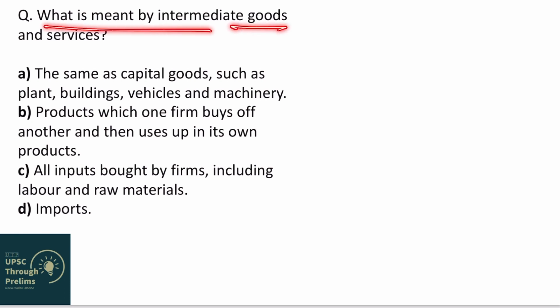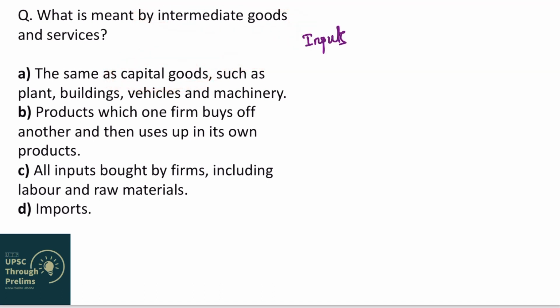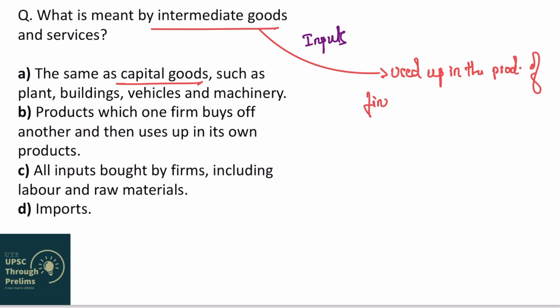What is meant by intermediate goods and services? I have already discussed intermediate goods in my first video, which is on types of goods and services. Please watch that. The first statement says they are the same as capital goods such as plant, buildings, vehicles and machinery. See, in the previous question, I said that capital goods and intermediate goods both act as inputs. But there is one fundamental difference between intermediate goods and capital goods. And what is that? Intermediate goods are used up in the production of final goods. However, the capital goods remain intact.